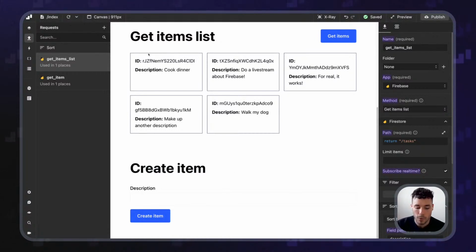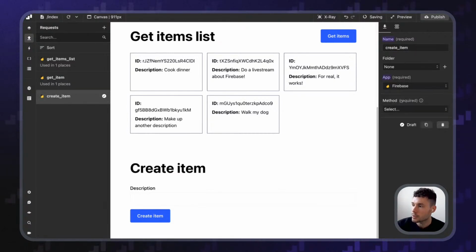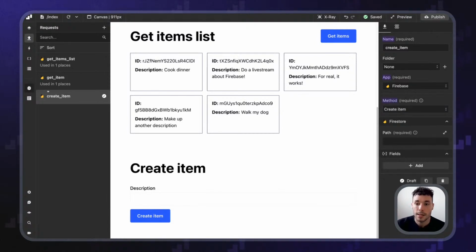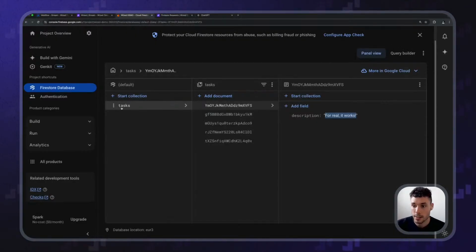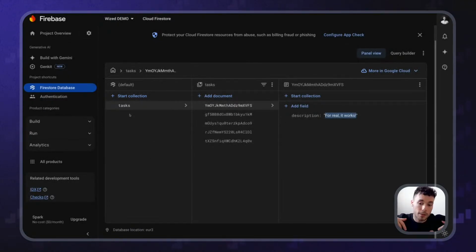Okay. So when creating a new item, all I want to do again is create a new request. Let's do that. And this will be create item. Like this. You can name this however you want. I'm just doing this for organization. Let's choose Firebase and let's choose create a new item like that. Same thing as when getting the items list. First of all, you have to define in the path what collection you want to create the item in. So in my case, I only have one collection, that is the tasks collection. But maybe I had different collections and I wanted to choose what specific collection I'm creating this into.